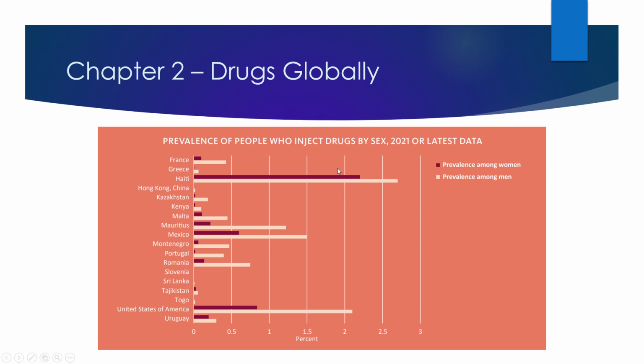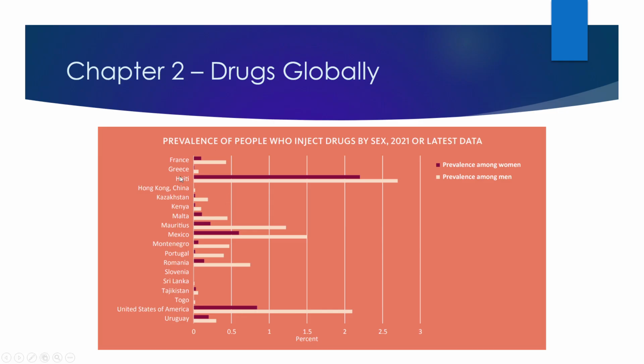So Haiti sticks out here as number one, but look at the United States. Not that far behind, at least for men. Remember the white bar. Men are over 2%. Over 2% of American men are injecting drugs in 2021. That is pretty significant. And look at how there's a big gender difference, because for females here, it's less than 1%. So there's a big gender gap. Males are more than twice as likely to be injecting drugs compared to females in the United States.